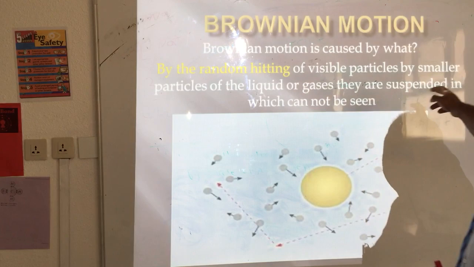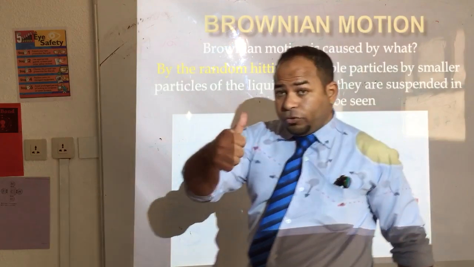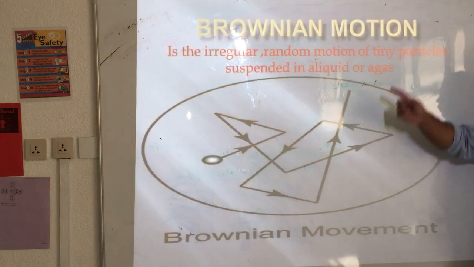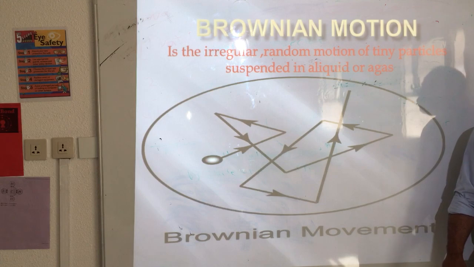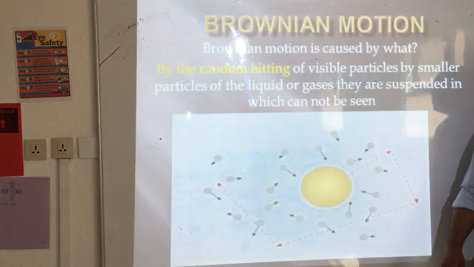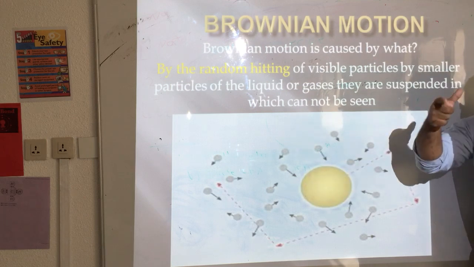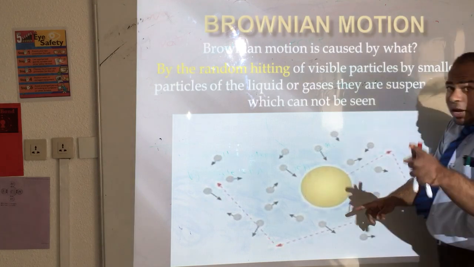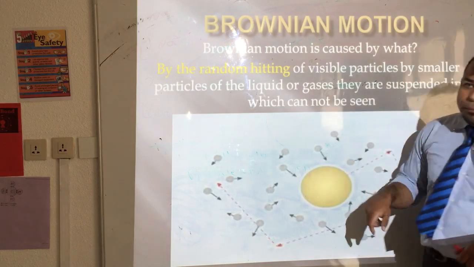Of the liquid or gas they are suspended in, which cannot be seen. You're supposed to know the definition of Brownian motion. Why do we have Brownian motion? By the random hitting of visible particles. These visible particles, you can see them, are hit by smaller particles of the liquid.